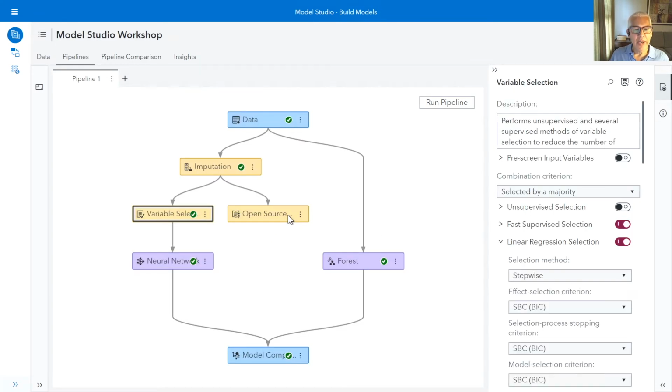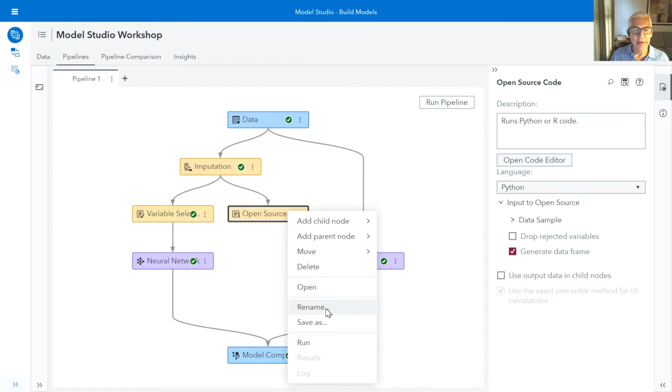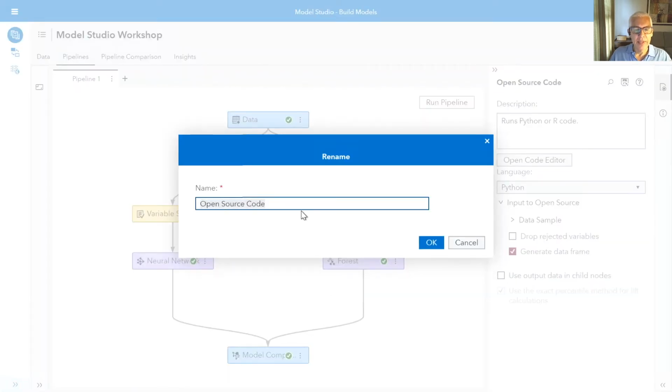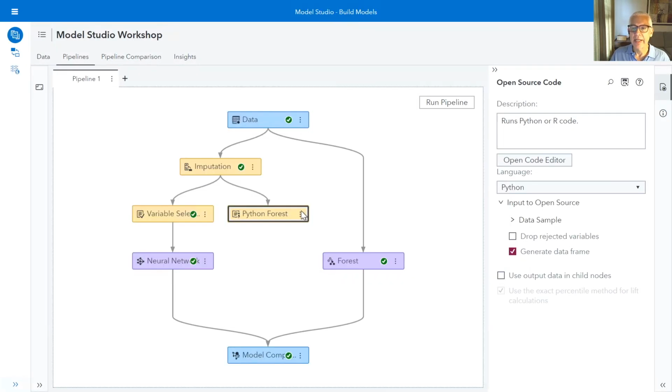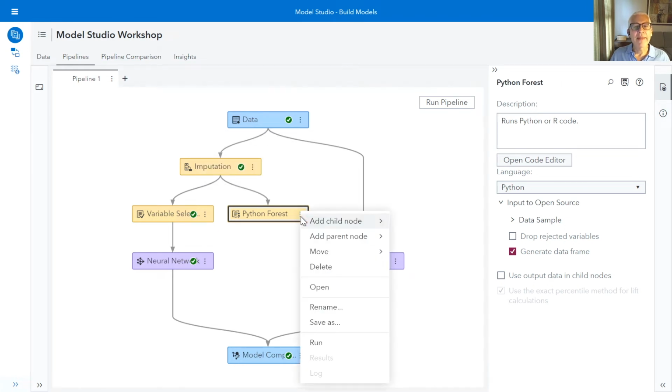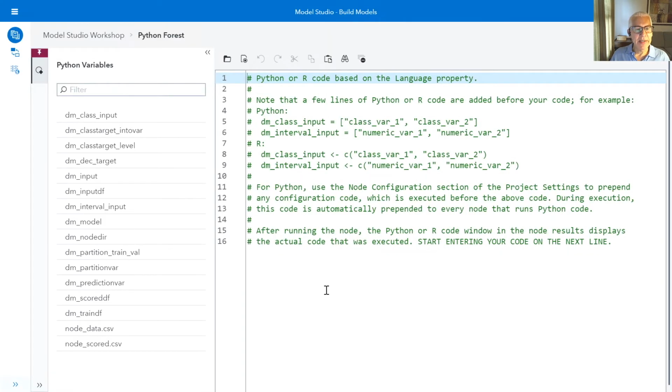I'm also going to right click so that I can rename this open source code node, and we're going to call this our Python forest and click on OK. Then I'm going to right click on the Python forest and we're going to open it. And that's basically where we're going to be able to type in the code.